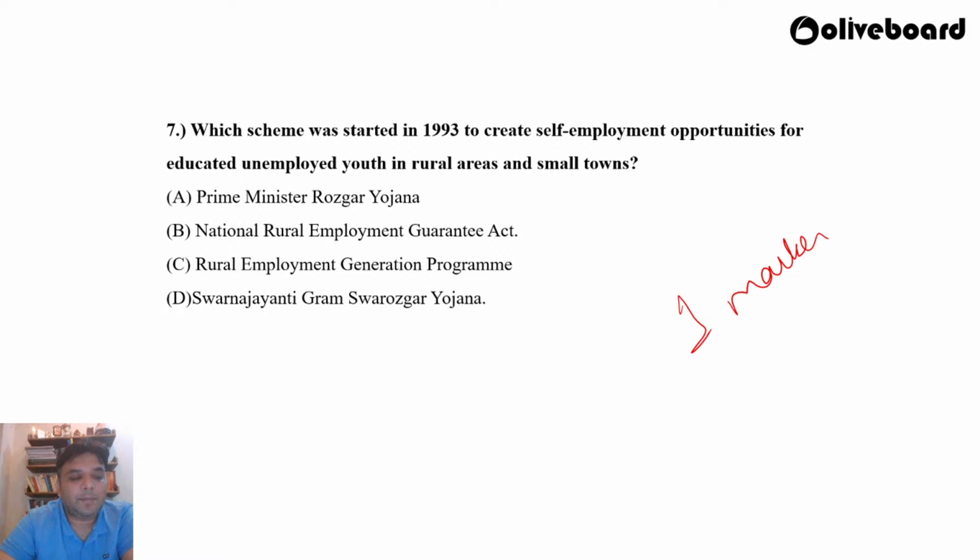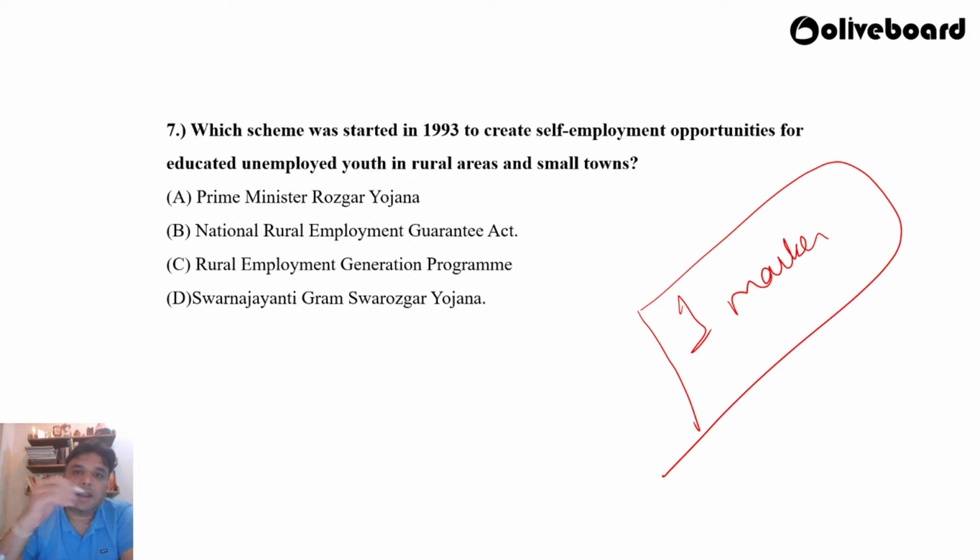Nilesh feels it is C. Manjot feels it is A. Aniket feels it is D. Krupal and Vaishali feel it is A. Before I give you the correct answer, you must realize that when it comes to poverty and employment, government schemes initiated in the last 20 to 30 years are generally asked. I'm not asking you to go into the details of every scheme, but you should at least know which schemes have been initiated by the government in the last 20 to 30 years for the alleviation of poverty and creation of employment.